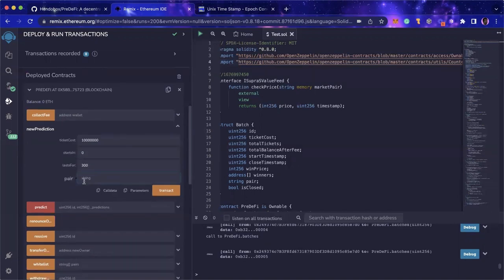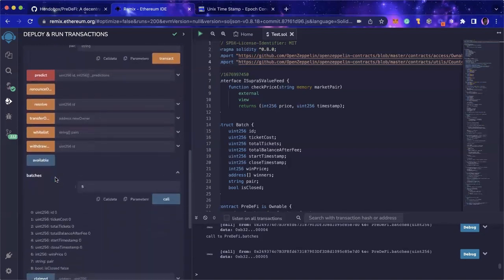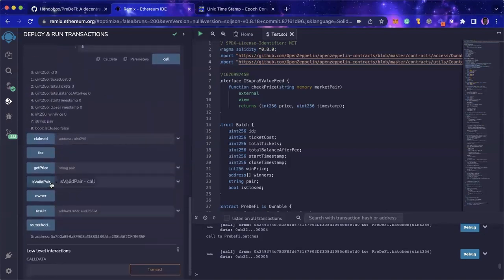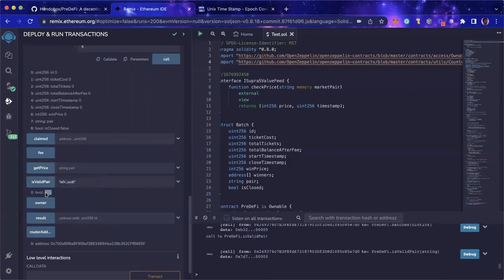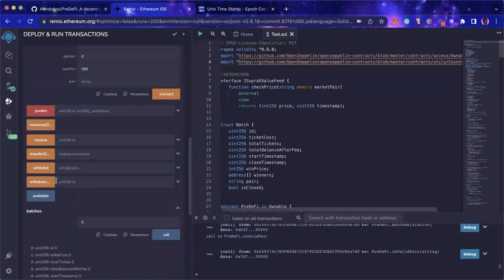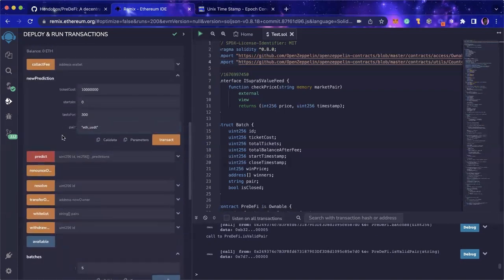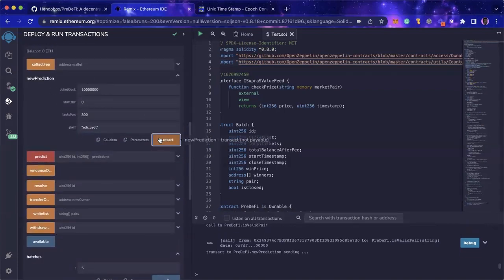The pair is, first of all, before I put the pair, it's advised to use the helper function here to see if it's the correct pair you're putting. Upon deployment, I whitelisted 3 pairs, which are BTC USDT, BAT USDT, and ETH USDT. As you can see, this one is true, so it means that this is a valid pair. So I'm just going to copy it down, and then put that as the pair that the users are going to be predicting on.